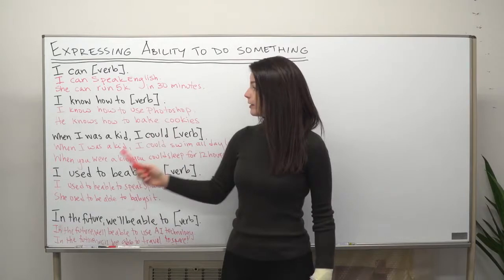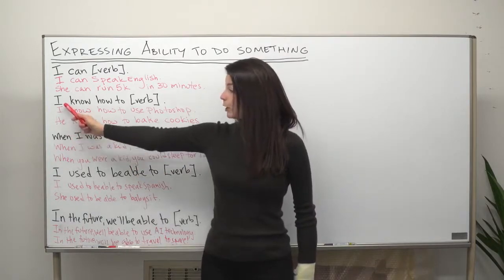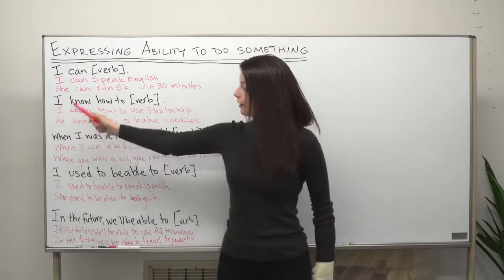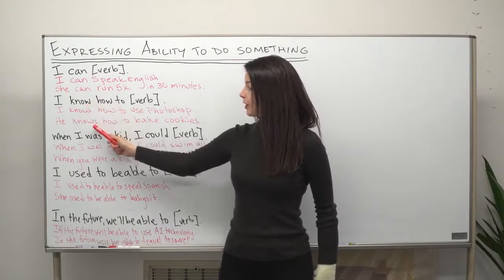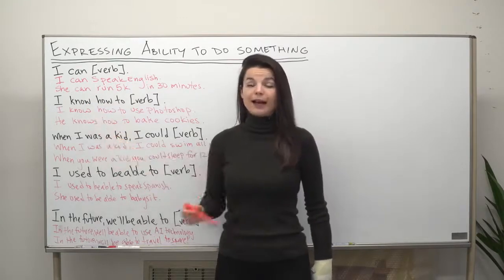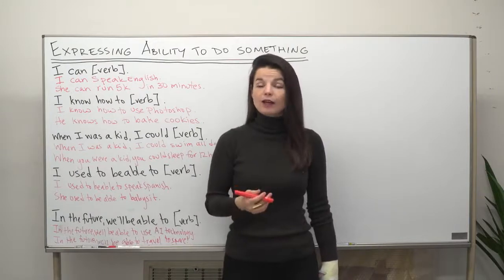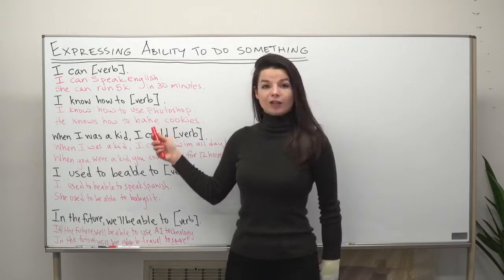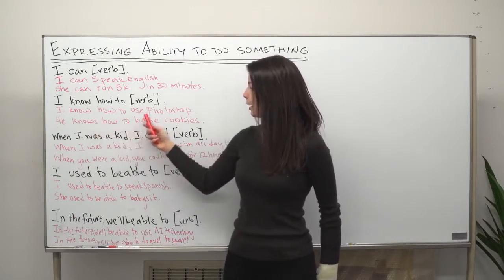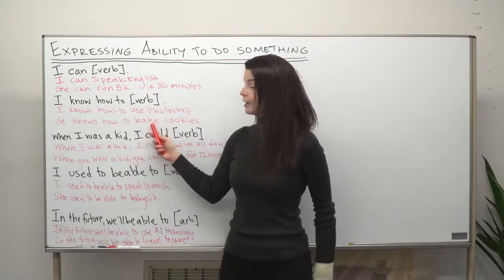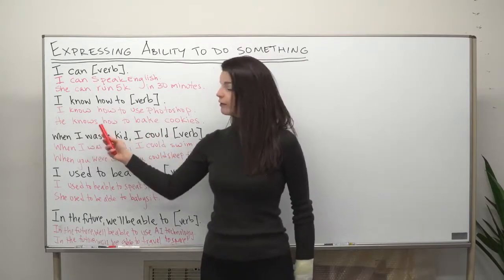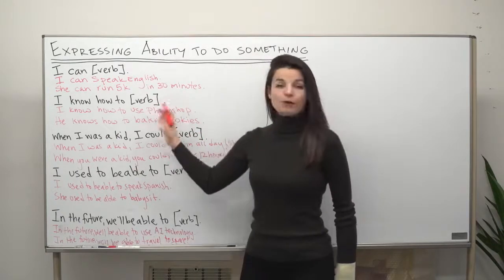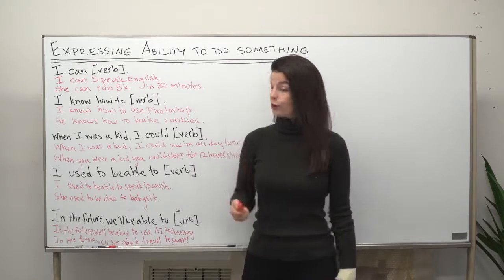So please keep in mind, as we see in this example, when we change the subject from "I" to, for example, "he," "she," or "it," the following verb, "know," needs to change. We need to modify the verb so it has an S at the end. He knows how to bake cookies. So don't forget this S. However, this verb does not change. He knows how to bake cookies. So we don't need to modify this verb. We'll only modify the first one, which is attached to "he," the subject. Okay, so this is for a process, something we study to become able to do.